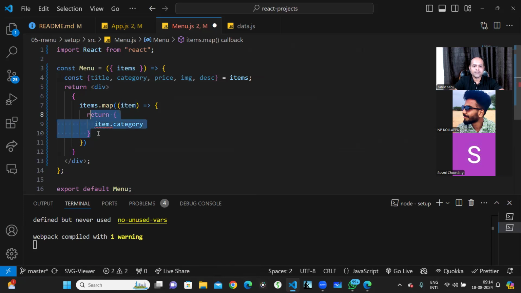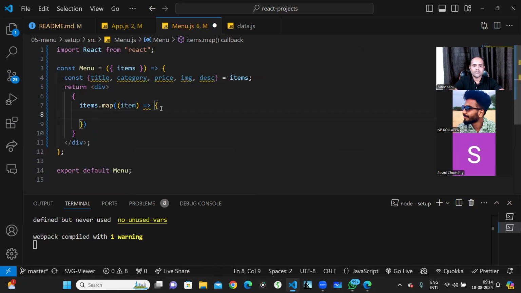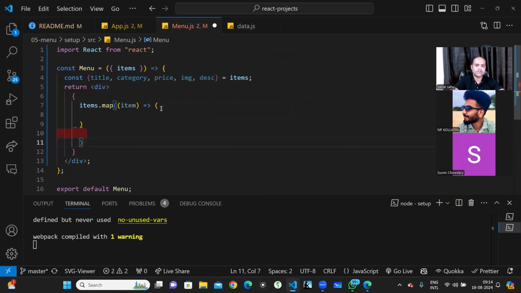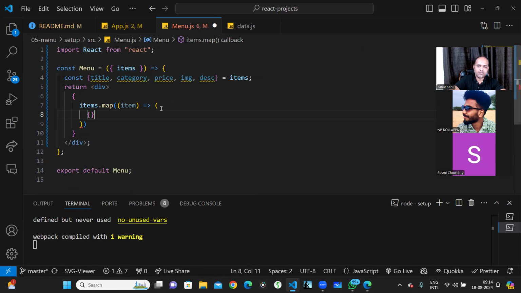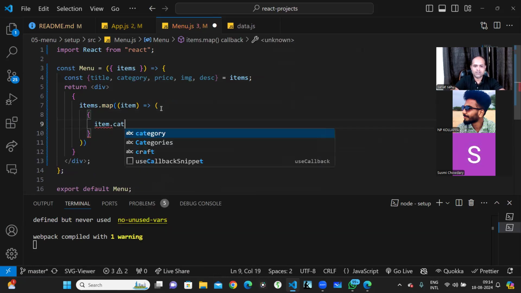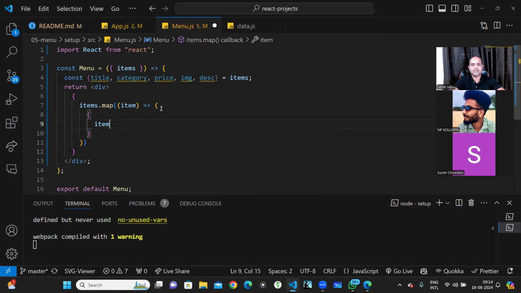First of all, let me not write like this, let me write in this manner, so that will be a little easier. Let me just write item and see what is happening.